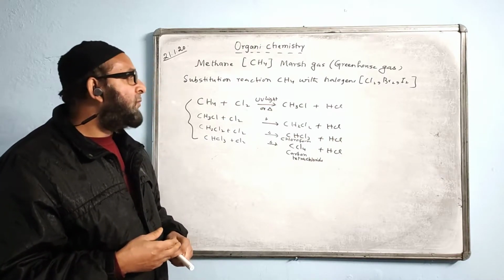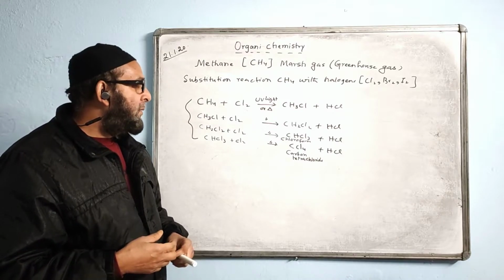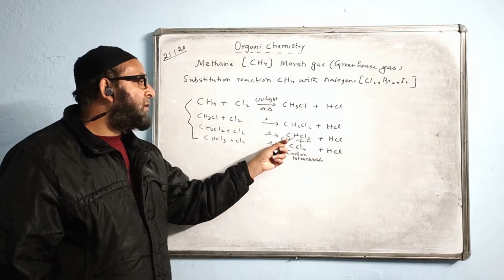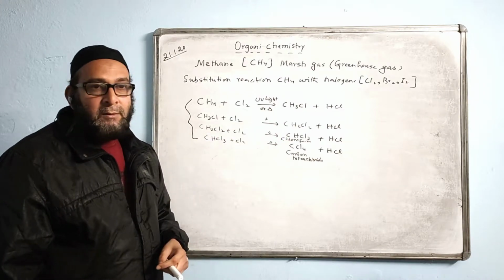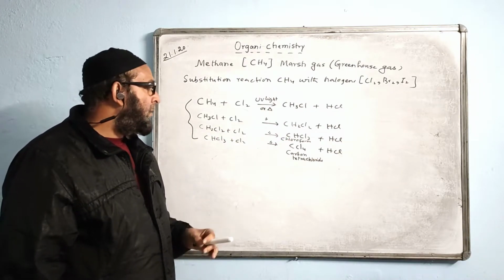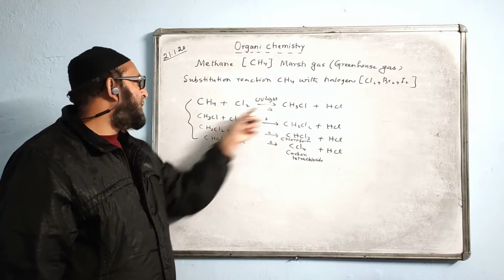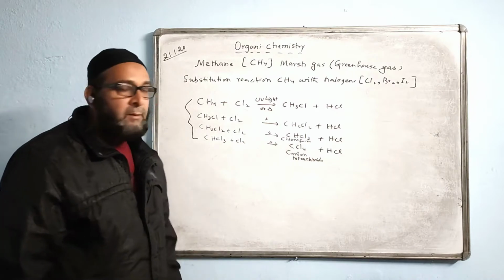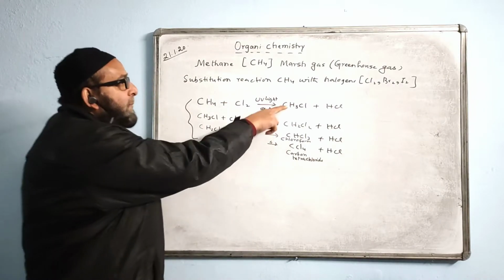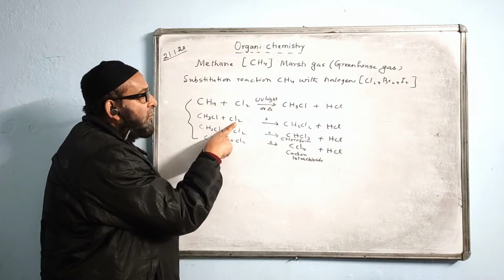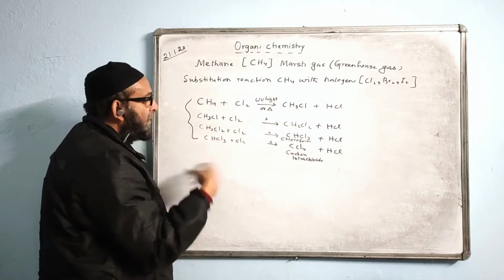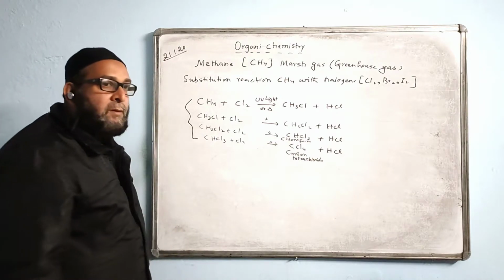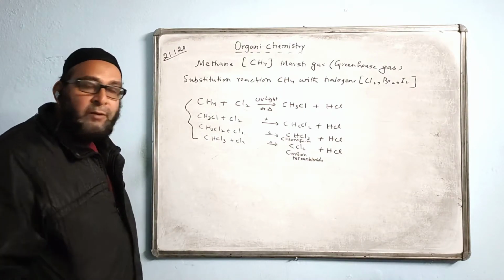You can work it out yourself. 3 hydrogens decrease to 2, then it becomes 1 H. Now there is no H. You know it. On the left side the same thing will come, CH3Cl only will come here, next time this only will come here. Whatever product comes here reacts with chlorine again. Like that, we can complete the process. This is CH2Cl2.